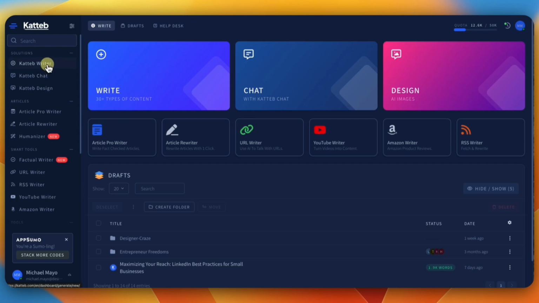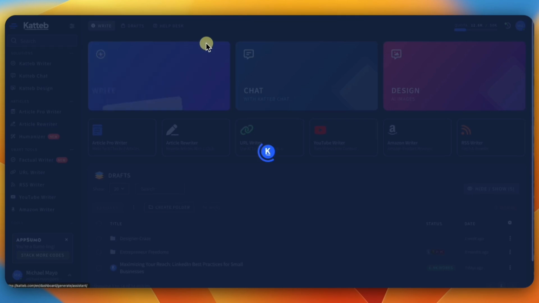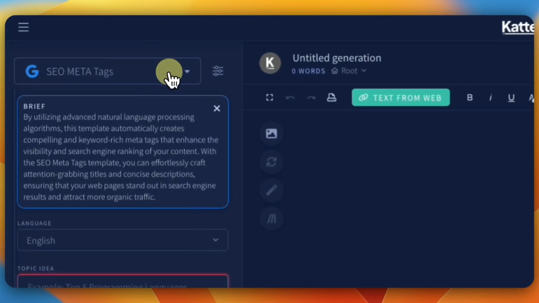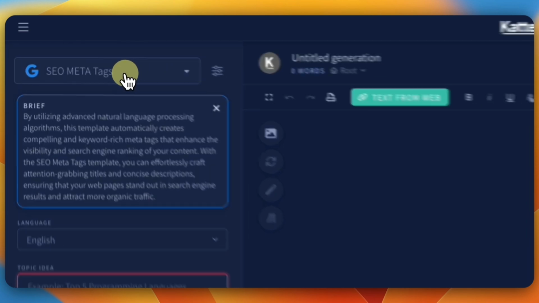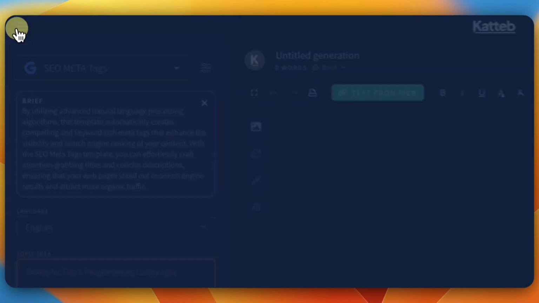The first thing you have is the writing part of it. You go in here, and this is basically where you can write your stuff, give it a brief description, give it a topic, and it'll write the content for you right off the bat, right on here. It makes it simple and easy. And you can also use Google SEO media tags, whatever you want. It'll automatically do that.